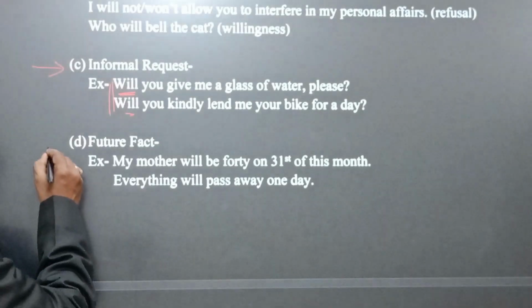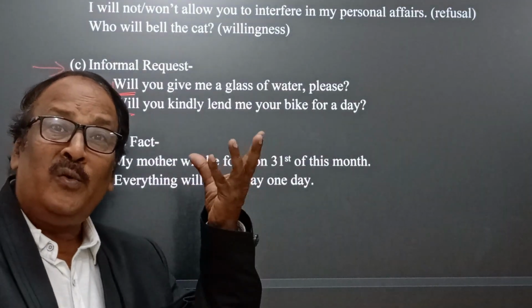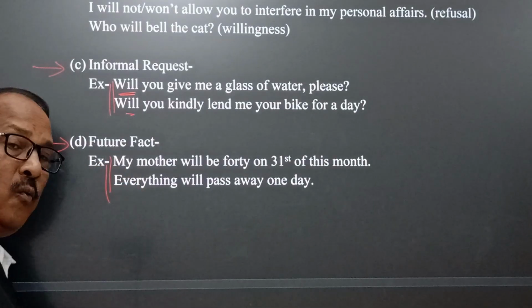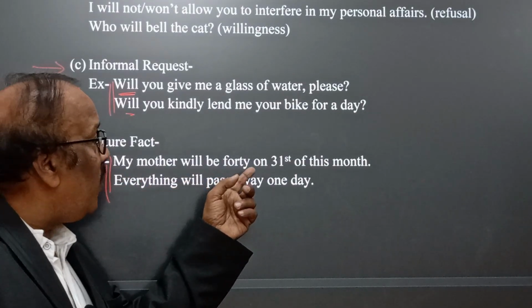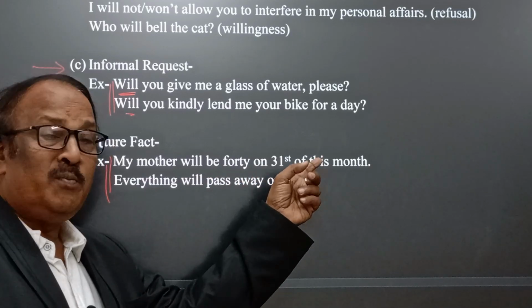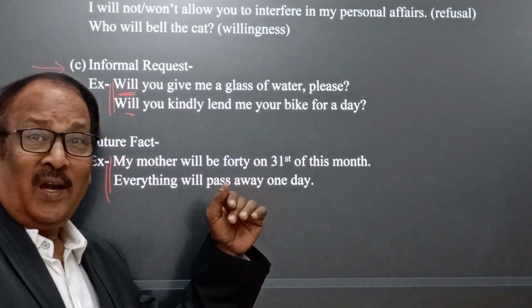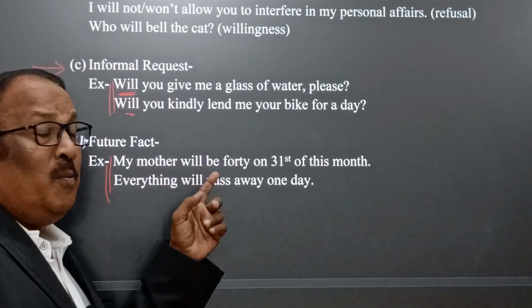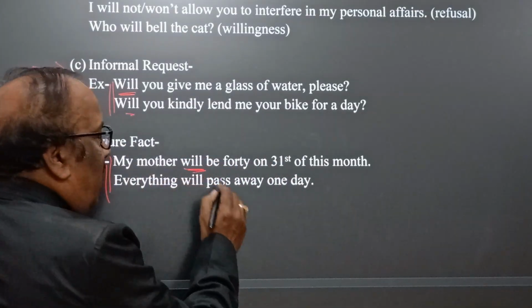Okay. Now, future fact means future truth. See, in this case also we use will. My mother will be 40 on 31st this month according to her date of birth. On the 31st of this month my mother will be 40. Here we find the fact.